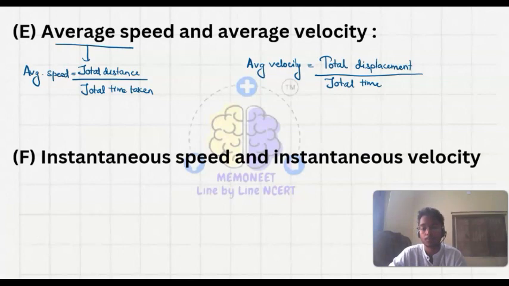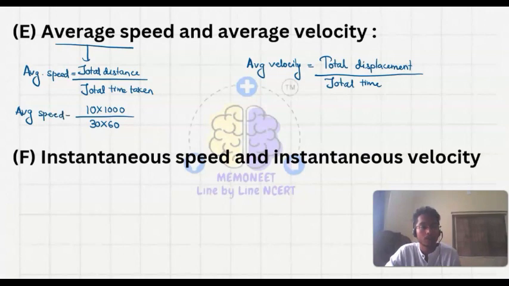Let's say I moved from home to the market, and the market is 10 kilometer away, and I reached in, let's say, 30 minutes. So what is my average speed? Total distance is 10 kilometer. It means 10 into 1000, this is 10,000 meter, and the total time taken is 30 minutes. 30 minutes means 30 into 60. So this is my average speed.